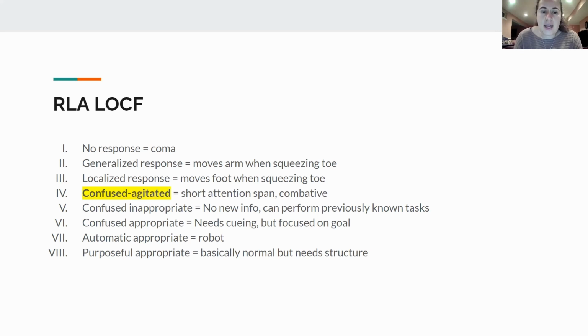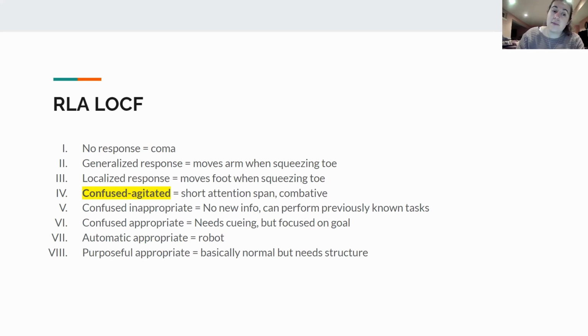Stage 7 is called automatic appropriate. And this is a patient that moves very robot-like. So think just very automated movements. It looks like they're just completely in the zone kind of thing, just doing it. And it's a very rigid kind of structure. And this is just because this is how the patient is able to get the task done. It has to be super, super rigid in this specific certain manner. So that's why it seems like a robot. It seems like they're just following a script or an instruction manual. There's not much wiggle room for spontaneity kind of thing.